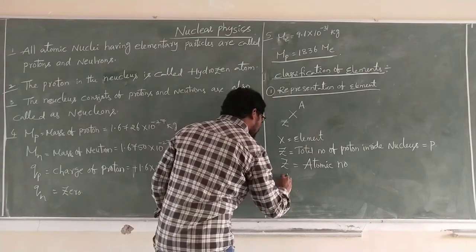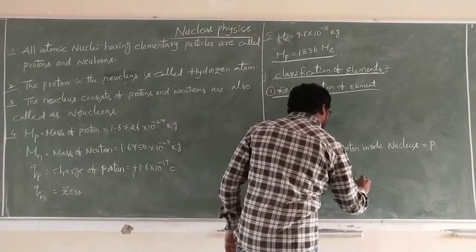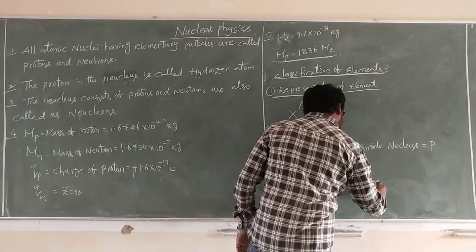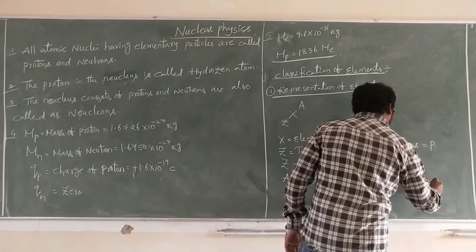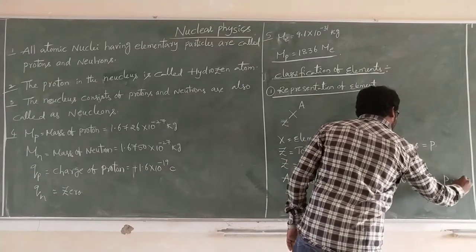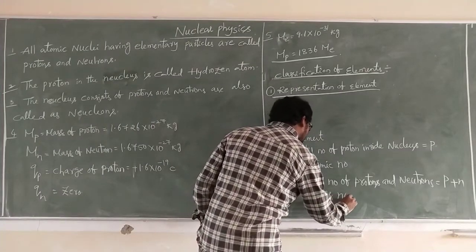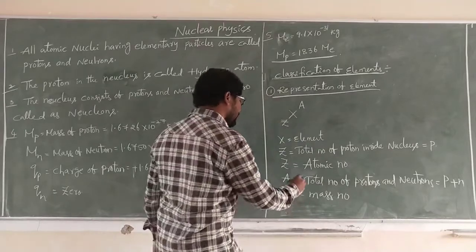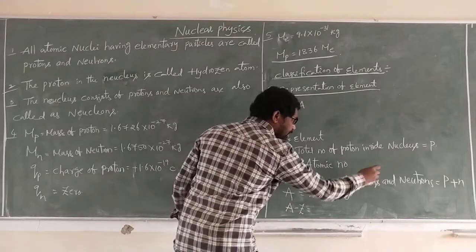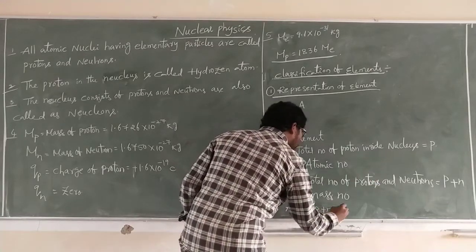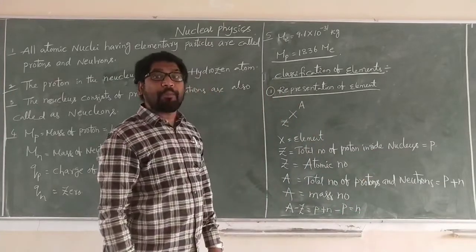Next, A is equal to the total number of protons and neutrons, P plus N. A is also called the mass number. Next, P is equal to Z. What is A minus Z? The neutron number.